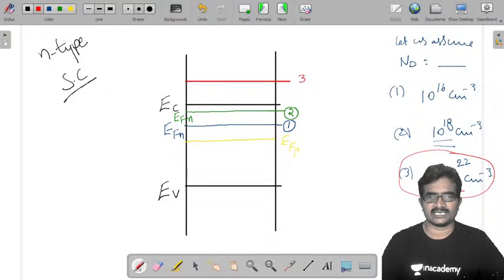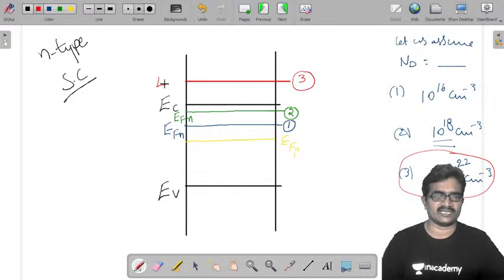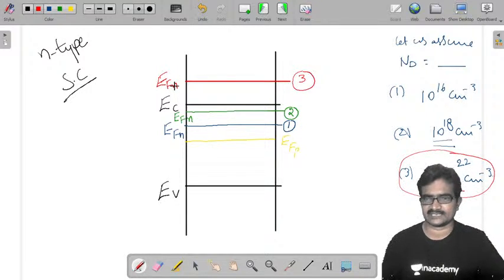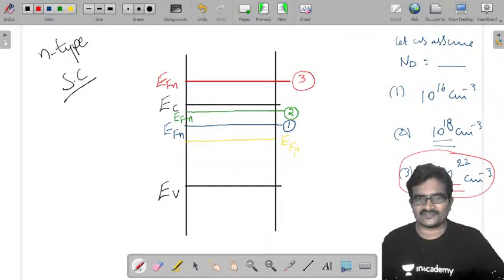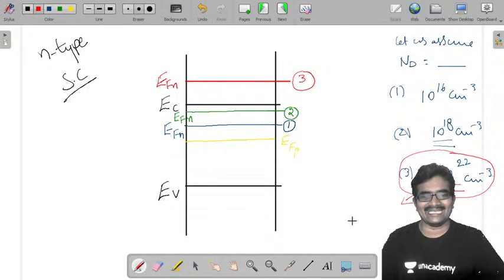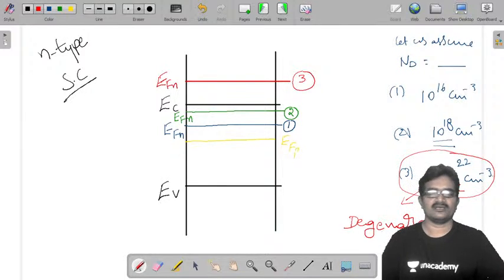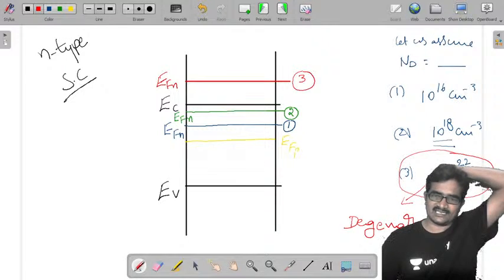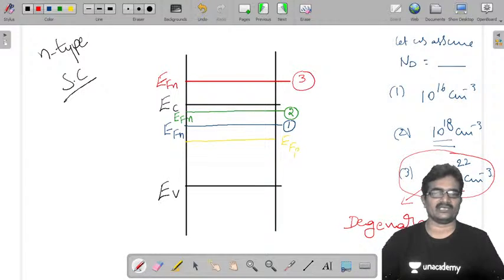This is the third case. It is the Fermi energy level EFN in the third case. This type of semiconductors are called degenerate semiconductors.